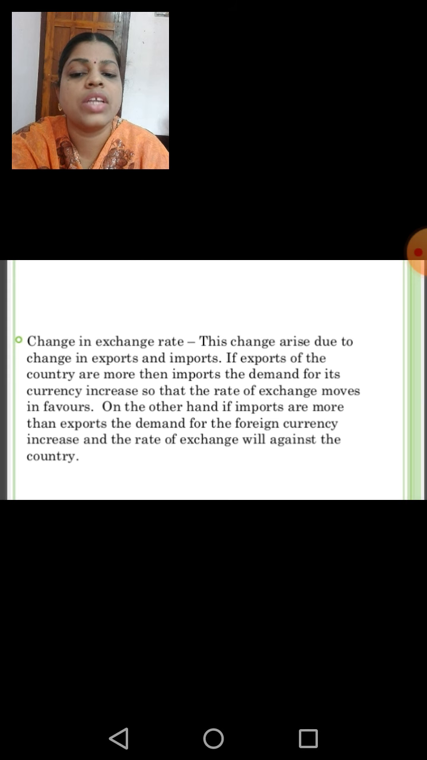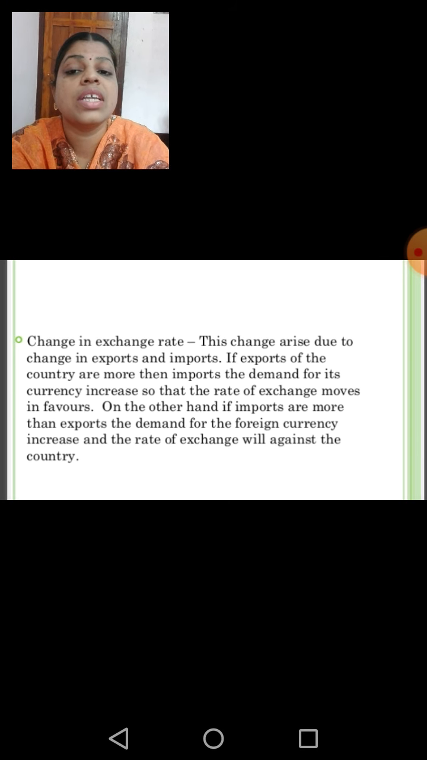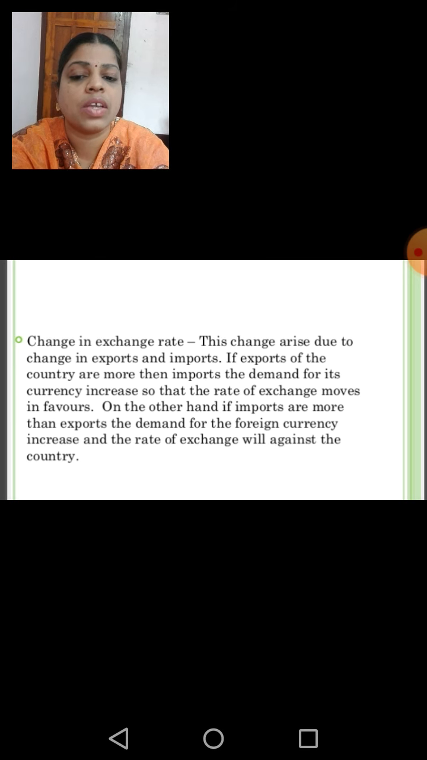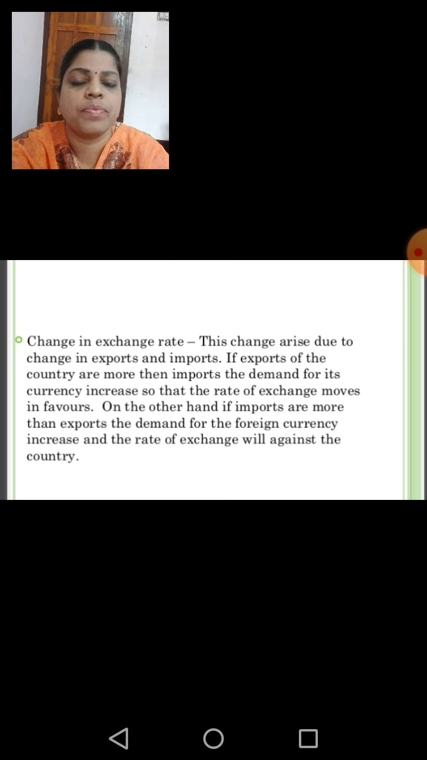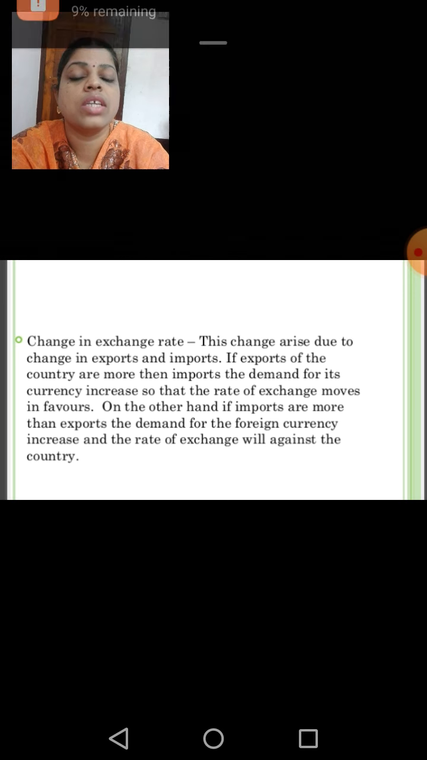On the other hand, if imports are more than exports, the demand for the foreign currency increases and the rate of exchange will go against the country. Because we are importing more and more goods from other countries, the demand for foreign currencies increases. To meet these increasing imports, we will find other sources to get the foreign currencies. So demand for such currencies increases and the rate of exchange will go against the country. So this is the manner through which the exchange rate increases or decreases.